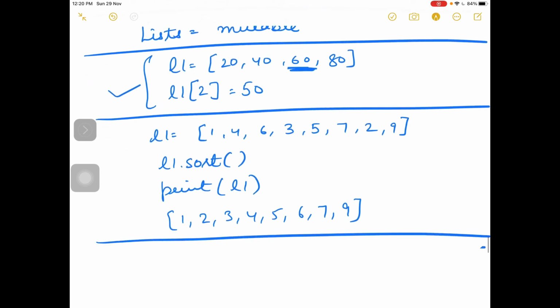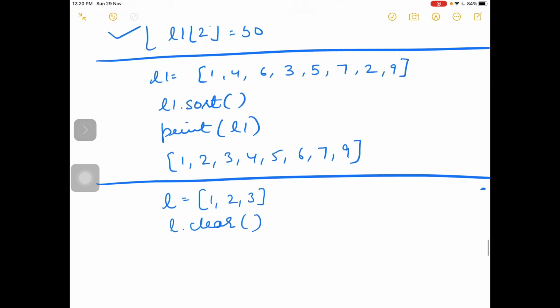Next is clear. If you want to delete all the elements of a list, then a simple function L dot clear will make the list empty, all elements will be deleted.